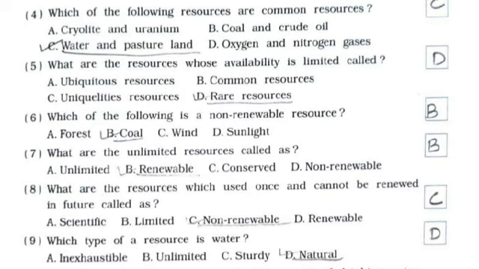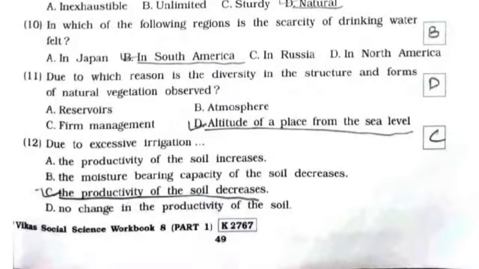Ninth, which type of a resource is water? It's option number D, natural. 10th, in which of the following regions is the scarcity of drinking water felt? It's option number B, in South America. 11th, due to which reason is the diversity in the structure and forms of natural vegetation observed? It's option number D, altitude of a place from the sea level.